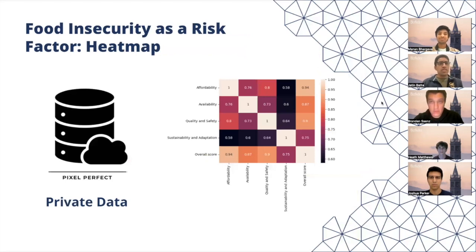From there, we also wanted to make sure that we took into account the private data, but also that we looked at public data to gain a greater understanding of depth when looking at the data. So we started by looking at the private data and noticed that a lot of what we were interested in boiled down to a few key factors: affordability, whether or not you were able to buy the food; availability, whether or not you could get food; quality and safety, how the food was treated and taken care of; and sustainability and adaptation, specifically how it related towards the context of different farming principles and how they related to global warming. All of this was processed into an overall score that we gathered from one of our current data sets that we linked in our GitHub.